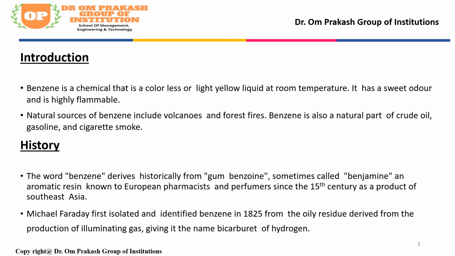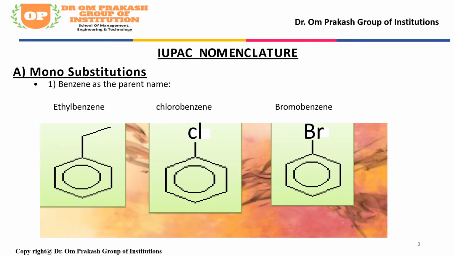Next, benzene and its derivatives. Benzene has 3 types of derivatives. First is the monosubstituted derivatives. Second is the disubstituted derivatives. And third is the polysubstituted derivatives. As per IUPAC nomenclature, the rules are as follows.